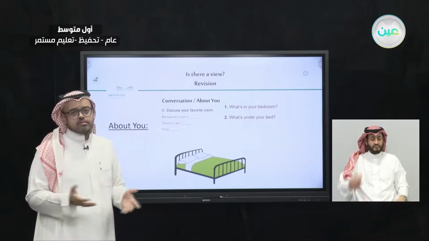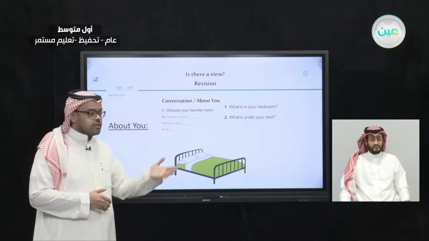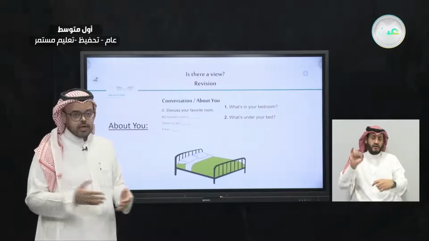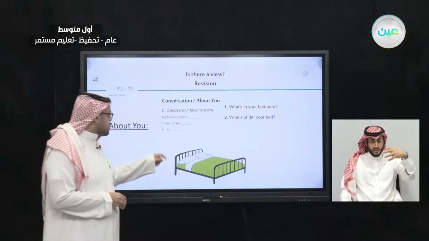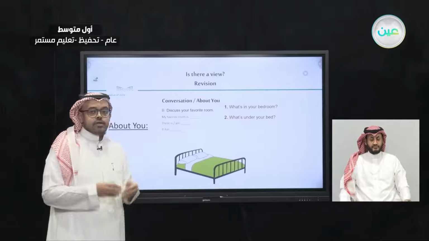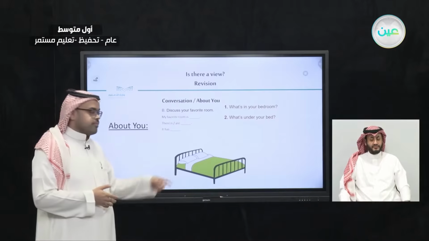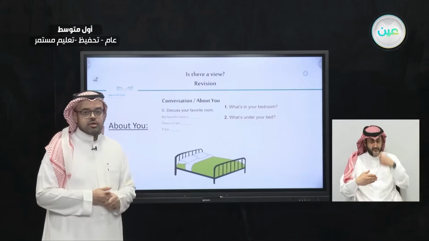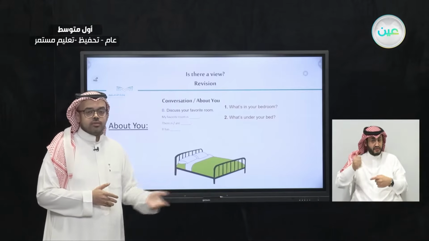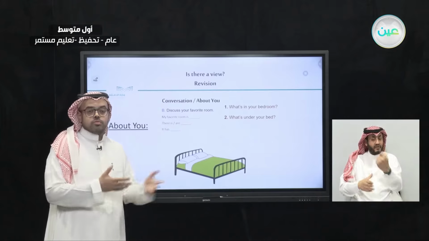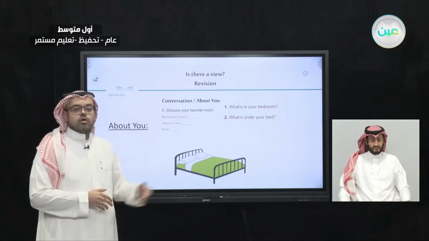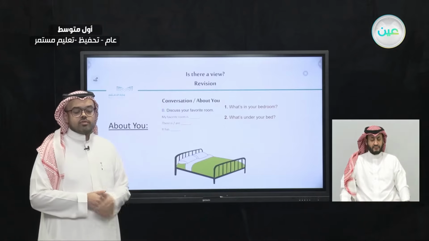For example, we can say there is a TV, there are lamps, and so on. And also, tell us about the things that you have inside your room. For example, if you have a closet, you would say, it has a closet. It has a TV. It has a computer, and so on. So this is an example we gave from last time.